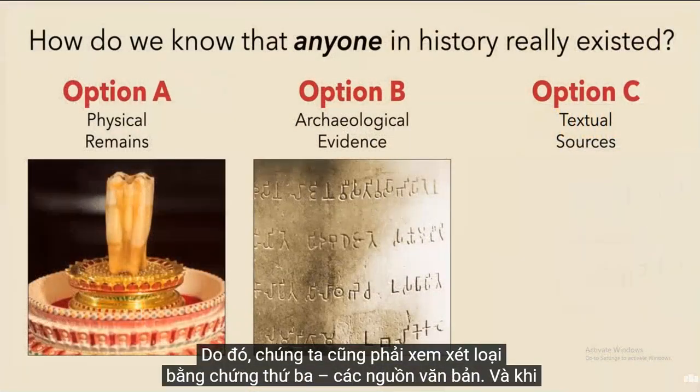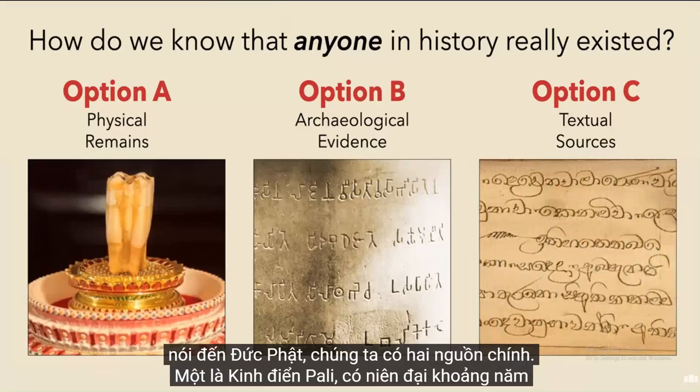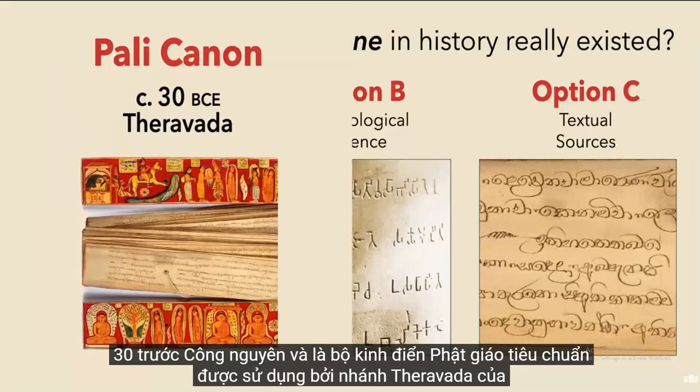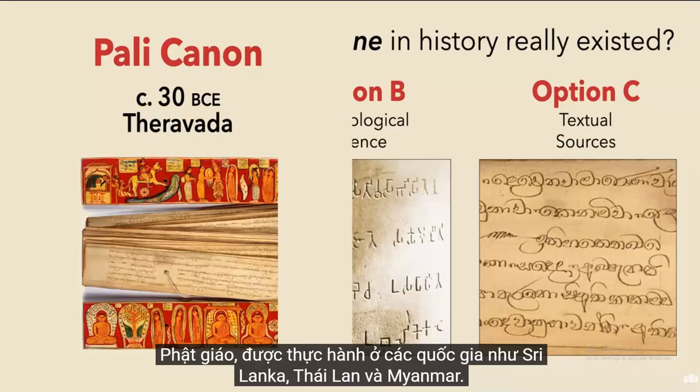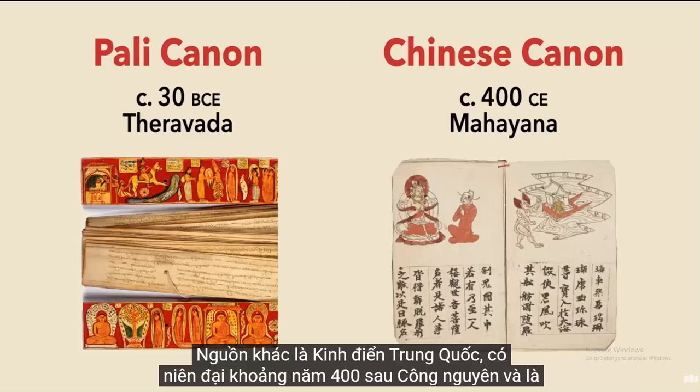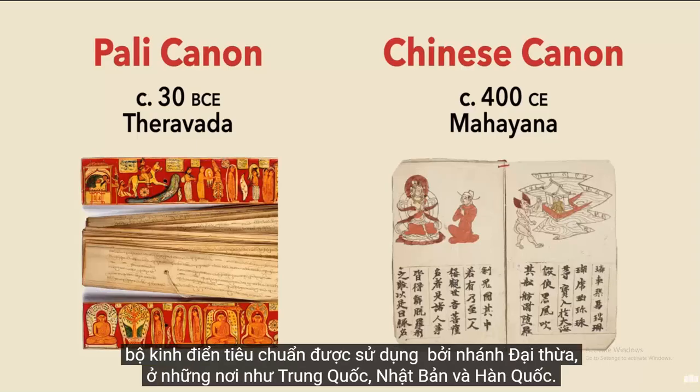We must therefore also look at a third type of evidence, textual sources. And when it comes to the Buddha, we have 2 main sources. One is the Pali Canon, which dates to around 30 BCE and is the standard set of Buddhist scriptures used by the Theravada branch of Buddhism, practiced in countries like Sri Lanka, Thailand, and Myanmar. The other source is the Chinese canon, which dates to around 400 CE and is the standard set of scriptures used by the Mahayana branch in places like China, Japan, and Korea.